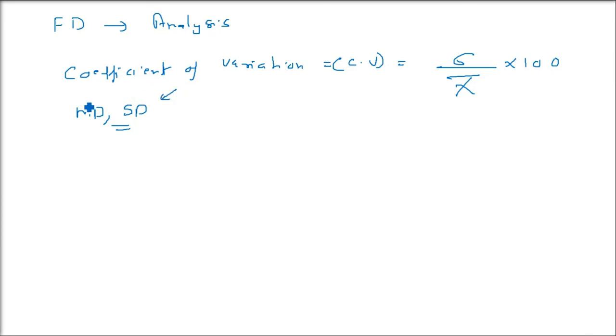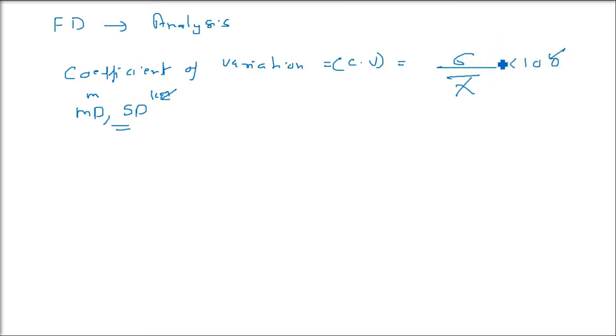So we introduce the coefficient of variation, CV, which is sigma by x bar into 100. So find the standard deviation, divide by the mean, and multiply by 100.